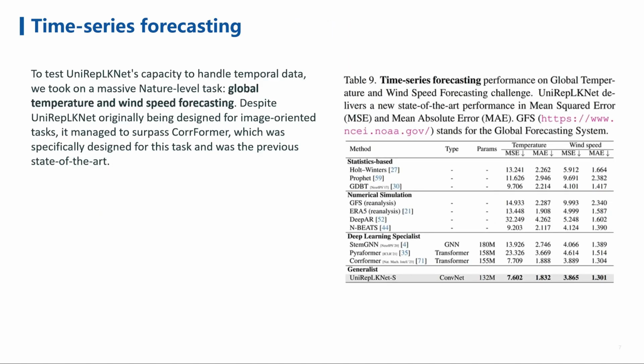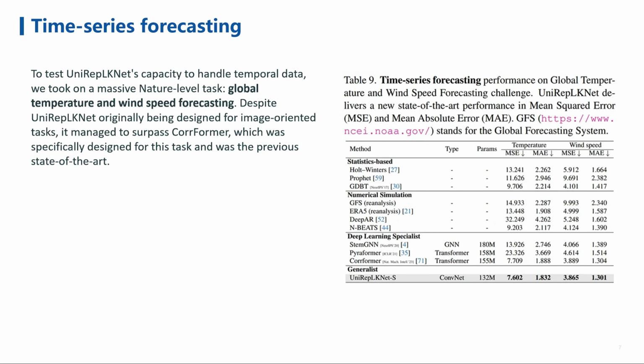To test UniRepLKNet's capacity to handle temporal data, we took on a massive nature-level task, global temperature and wind speed forecasting. Despite UniRepLKNet originally being designed for image-oriented tasks, it managed to surpass CorrFormer, which was specifically designed for this task and was the previous state-of-the-art.